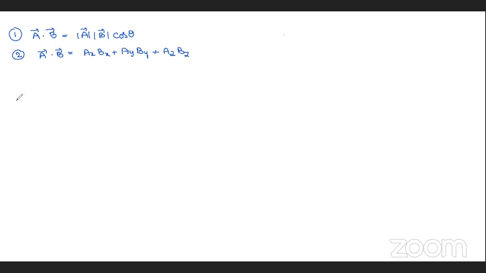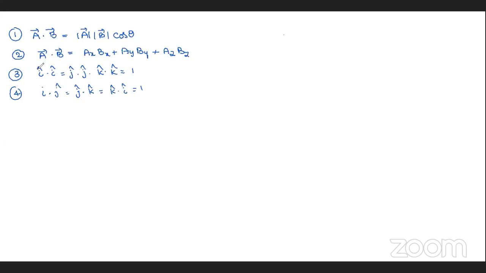Okay, and you remember that the dot product of similar unit vectors, i dot i equals j dot j equals k dot k, equals 1. And dissimilar is 0: i dot j, j dot k, and so on. Why? Because now we are going to start numericals related to them and the uses of dot product.